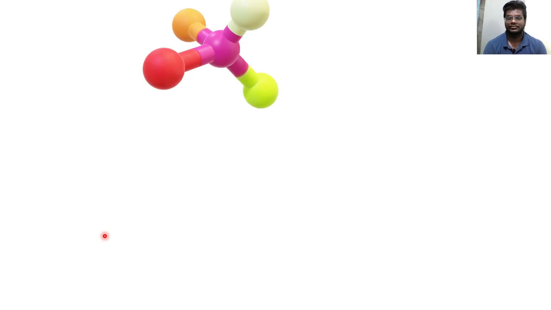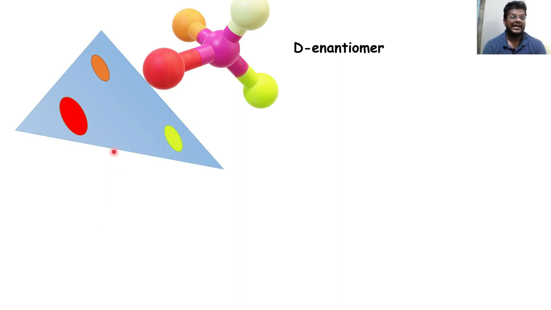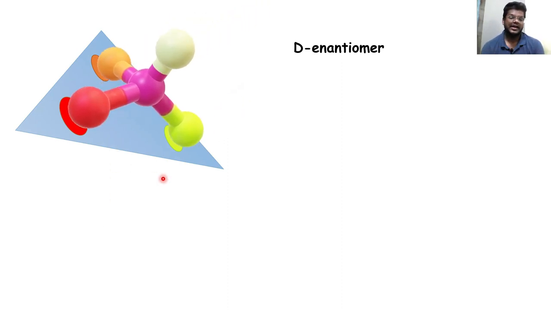Let's try this molecule for example. Suppose this one is the D enantiomer, and this receptor here can recognize the D form. See, it perfectly fits in all the sites. Now let's take its mirror form, that is the L enantiomer.